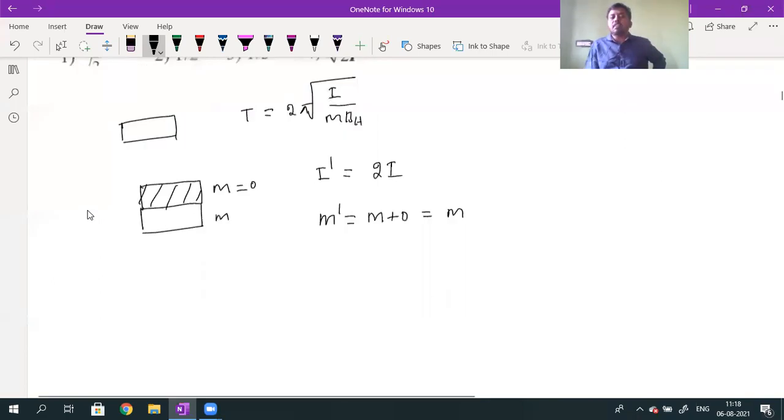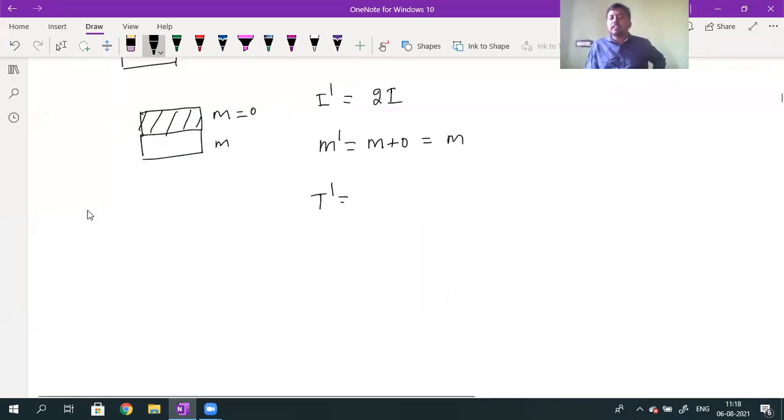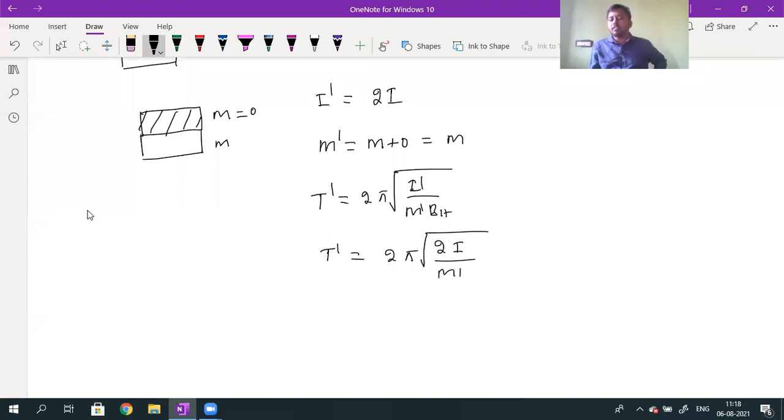What is the new time period of oscillation? The new time period can be written as T dash. T dash is equal to 2 pi into root over I dash divided by M dash into BH. Here, what is the I dash value? 2 into I, divided by M dash, which is M only, into BH. I can bring the 2 outside the root, so T dash is equal to root 2 into 2 pi into root over I divided by M into BH.